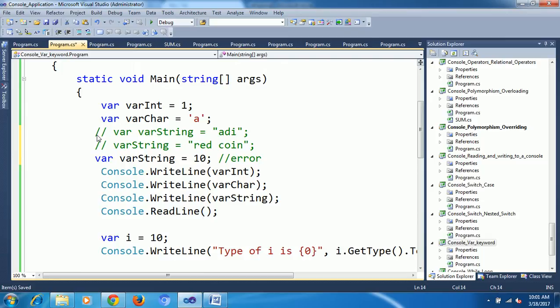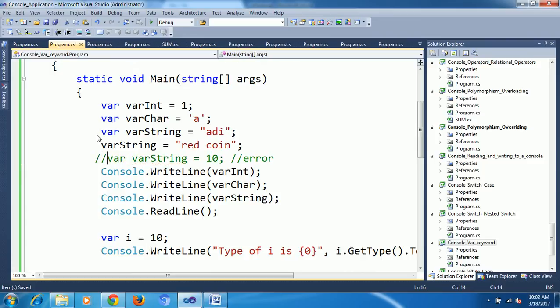Suppose I created one structure for a one year age student, a boy. If I try to give 10 years, that is not possible. It's like that scenario. var is allocated for integer when I declare it. After declaration, when I try to push another type, it is not possible. You understand now why the error? var is nothing but a variable, any type of data it will store, but only at declaration time. After declaration, at compile time, if you try to push another data type, it will throw an error.